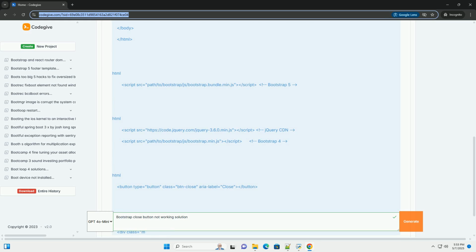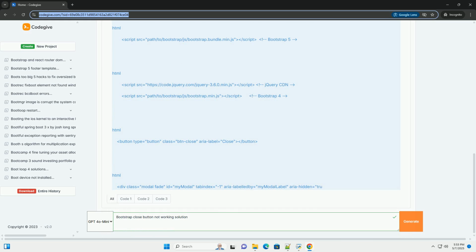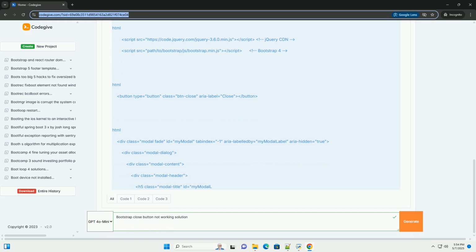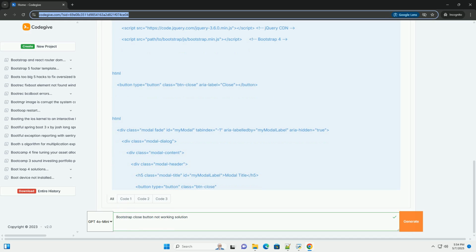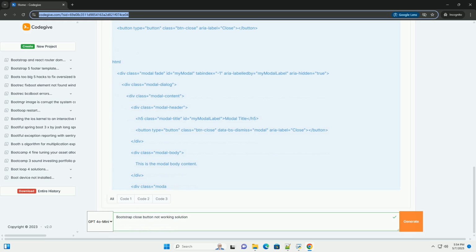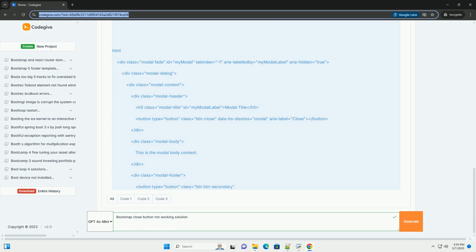The Bootstrap close button is a simple yet crucial UI element, typically used within modals, alerts, or other components where you need to dismiss or remove content. It's essentially a styled button that's designed to trigger a JavaScript event that hides or removes the parent element.